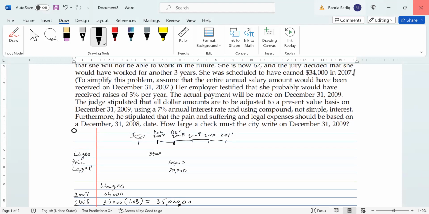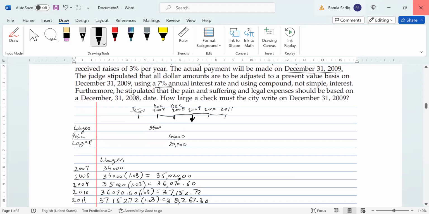Now, this is tricky. The actual payment will be made on December 31st, 2009. So this is the point in the timeline where all of the focus is going to come. December 31st, 2009. We want to bring all forms of payment to this part of our timeline. Okay. Now, the judge stipulated that all dollar amounts are to be adjusted to a present value basis on December 31st, 2009, using a 7% annual interest rate and using compound, not simple interest. All right, so now the 7% is also critical because this means it will be adjusting all receiving amounts to that 7% annual interest rate.